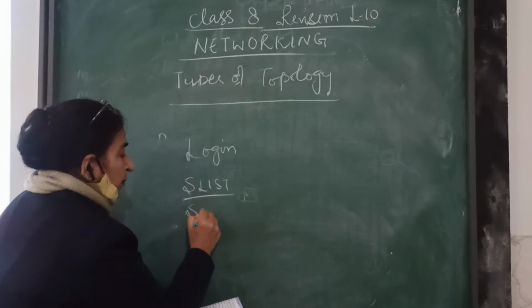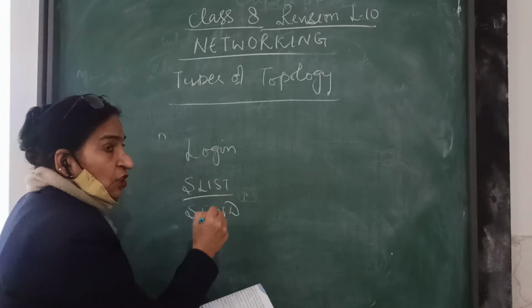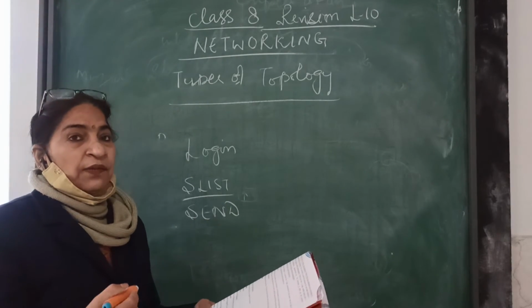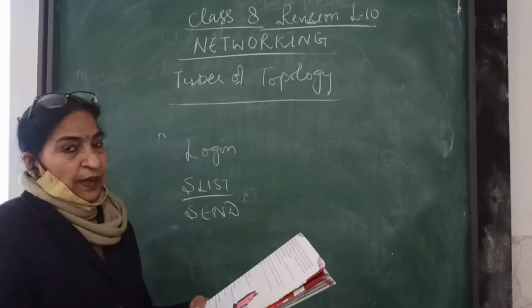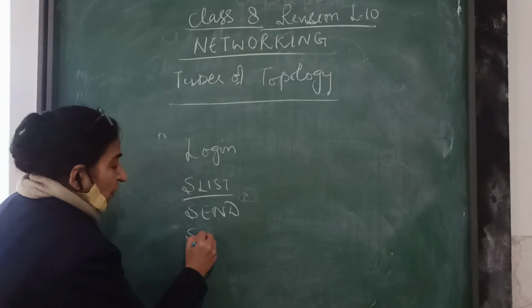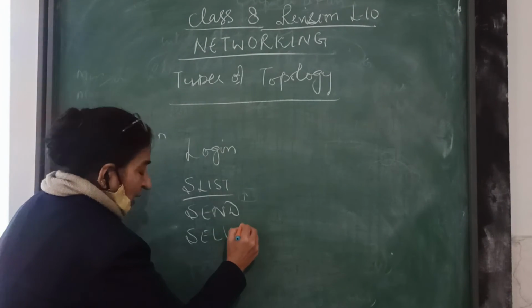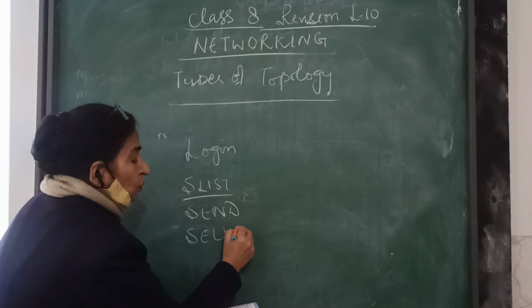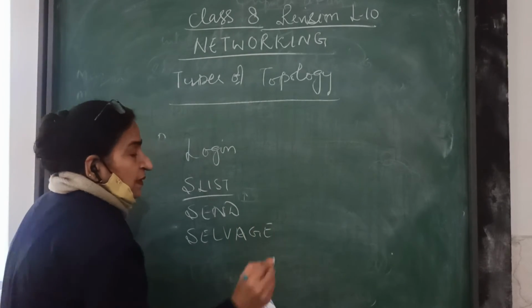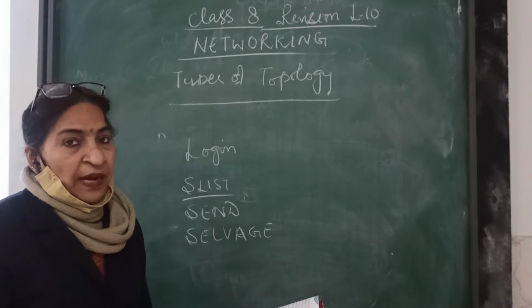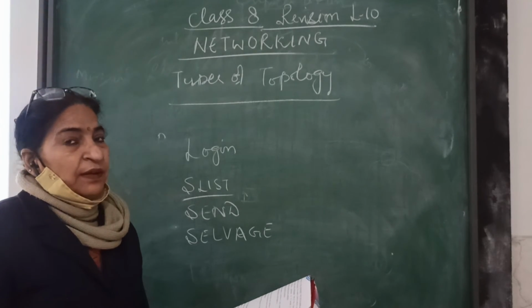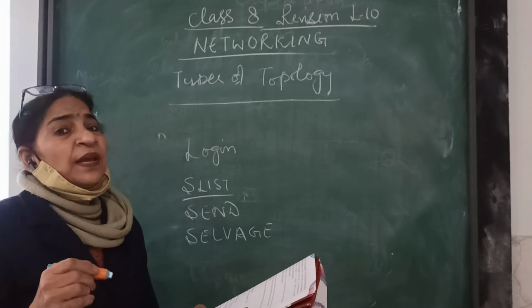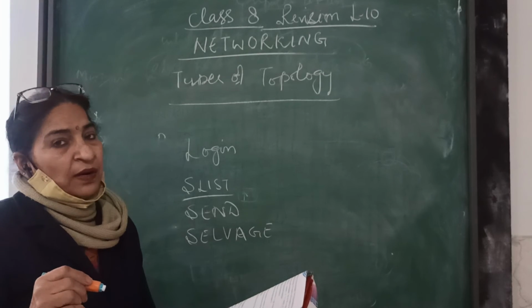The third is send. The send command is used to give a message to the computer. That means we are giving a message from one computer to another computer. The next command which we have to learn is salvage. Salvage is a command which is used to delete files. Once a file is entered into it, it can be deleted. Okay? And recovery is possible by using the command salvage.